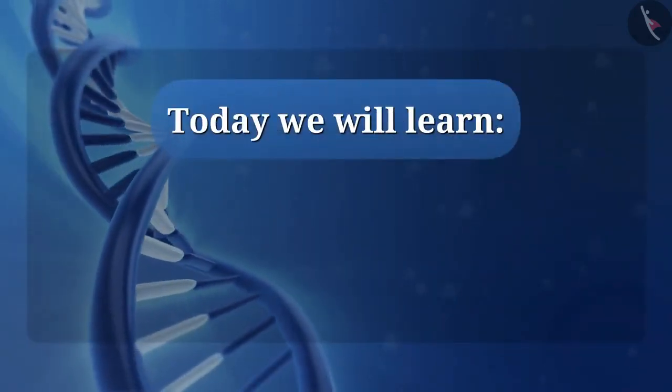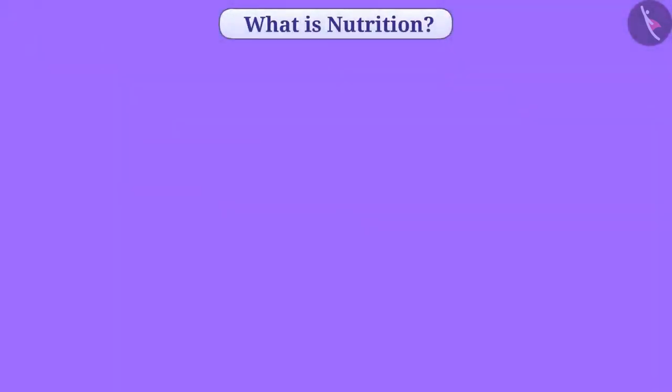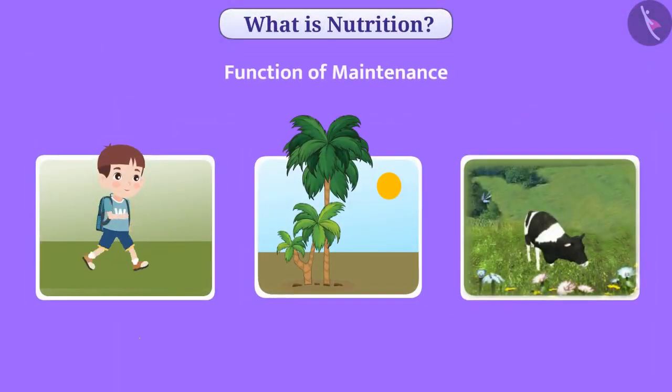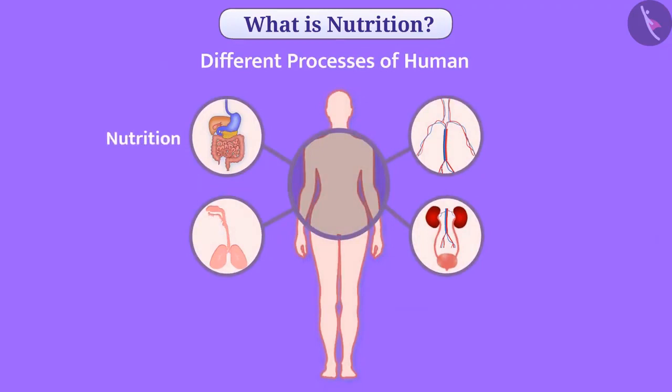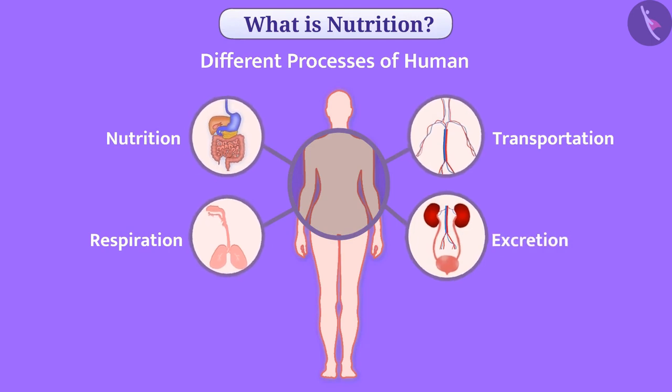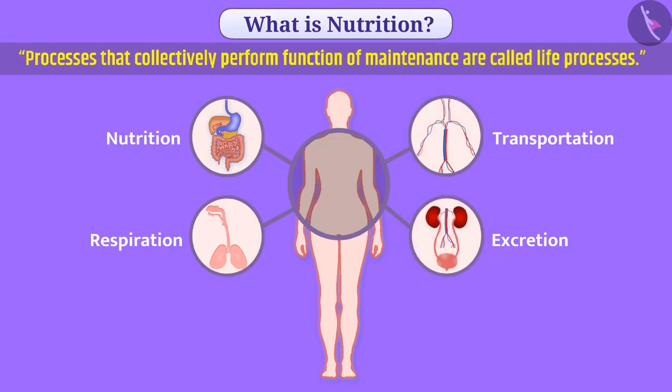Today we will learn about nutrition. In living beings, the function of maintenance should be carried out continuously so that they can remain alive. For this function, different processes like nutrition, respiration, transportation, and excretion work collectively. Processes that collectively perform the function of maintenance are called life processes. In this video, we will get information about nutrition.